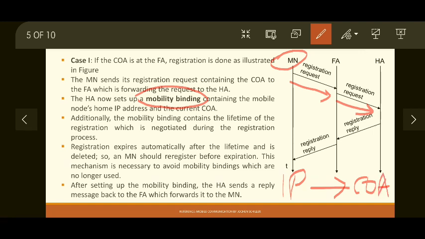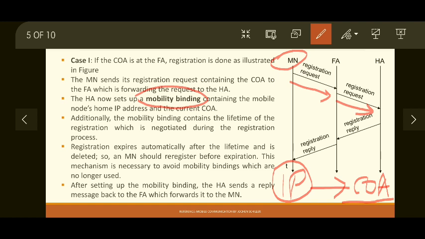So it's just like, for example, when we do not have network coverage, we can forward our calls to some other number. So automatically calls will be forwarded to that new number. So in the similar case, that is the analogy. If packets arrive at our IP address, home agent should be able to forward this to the care of address. Okay, so home agent performs mobility binding, which maps COA to the IP address of the mobile node.